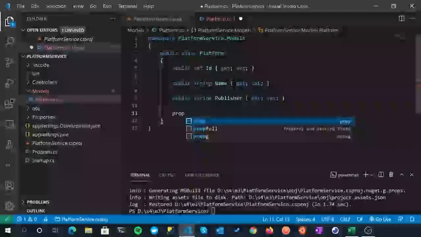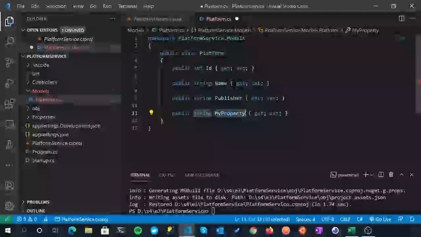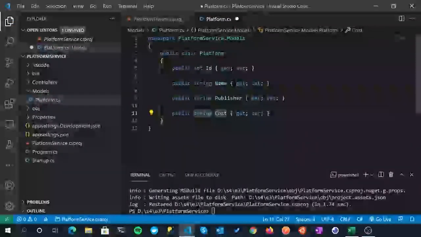Okay. And then the final property, and we're not really going to use this, but I just want to labour the point. I'm going to create another property, just make it a string for simplicity, but I'm going to call it Cost. Now, while that's a bit of an ambiguous property name, the point here is that for this service, you might want lots of properties that describe the platform. So cost might be how much it costs, or its annual subscription, or a support cost, or the cost to run. And you could add all these in, as well as lots and lots of other properties very specific to this domain, to this microservice. It's a platform service, it's an asset register. You might have loads of attributes in your platform model that you might want to have there.